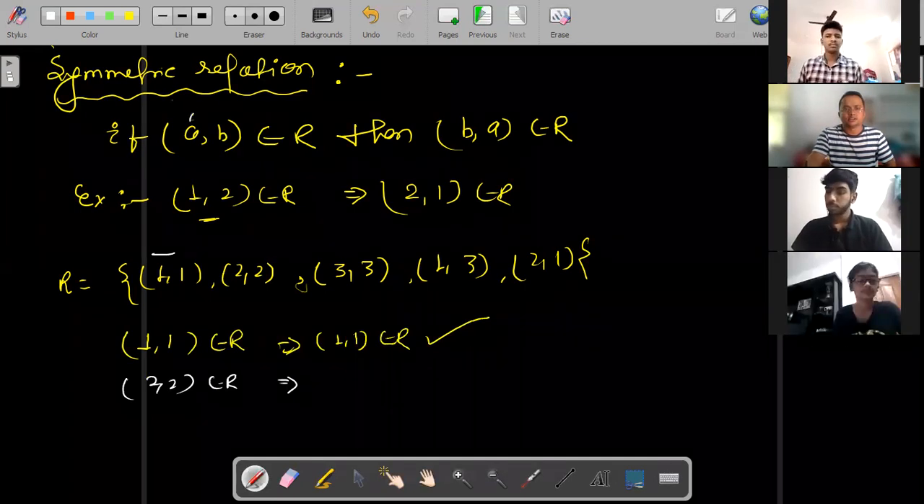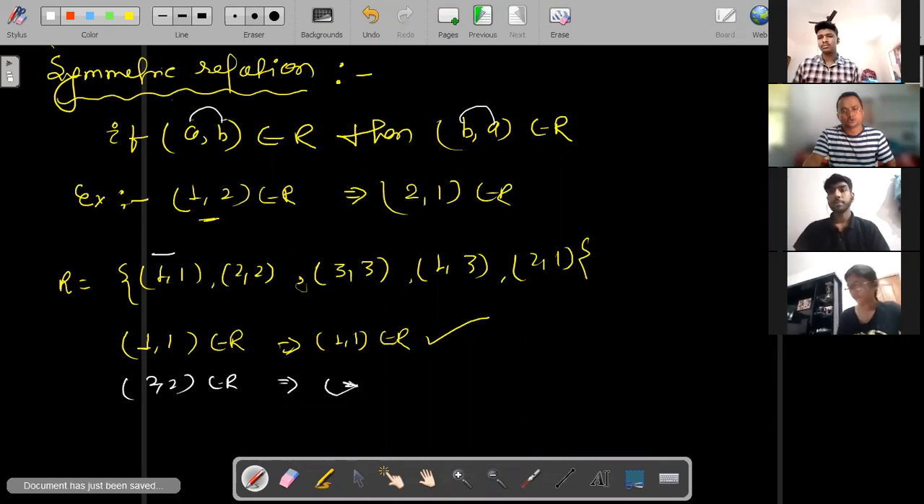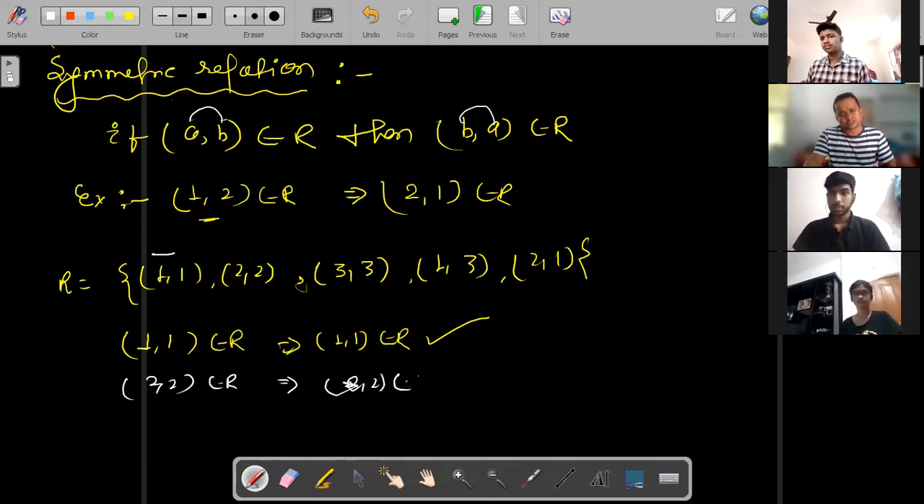Here A and B give BA, which is 2 comma 2, and yes, it is an element of R. That is available. Now you just check 3 comma 3. That will also be there, because A and B both are the same, so there is no problem in that also. Now we need to check this one.